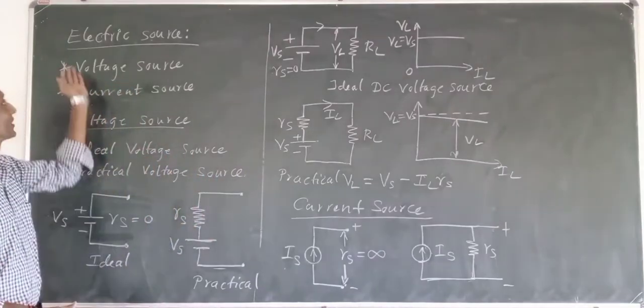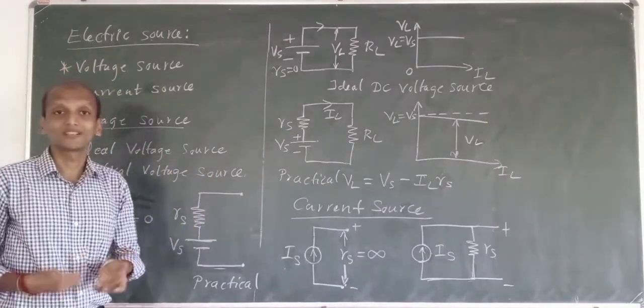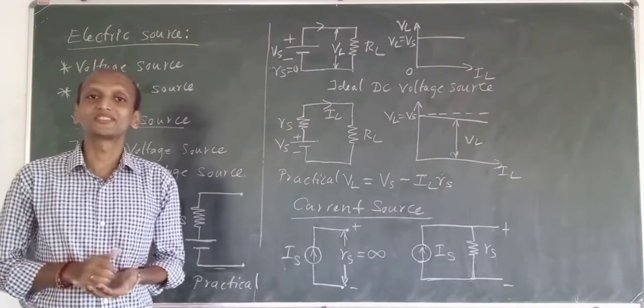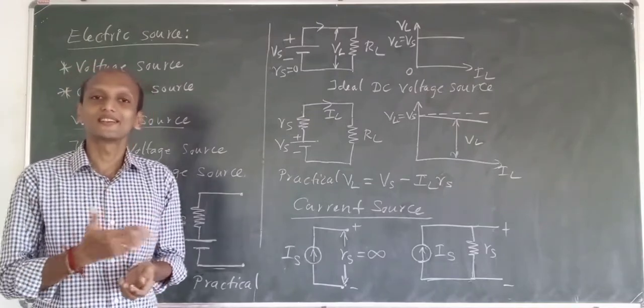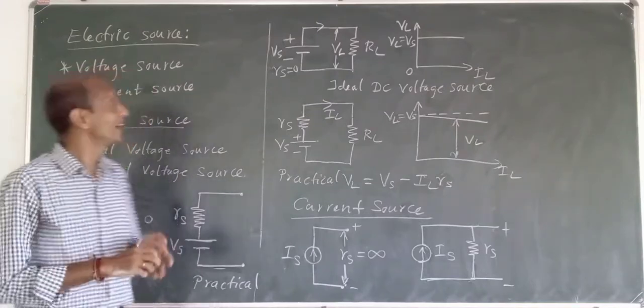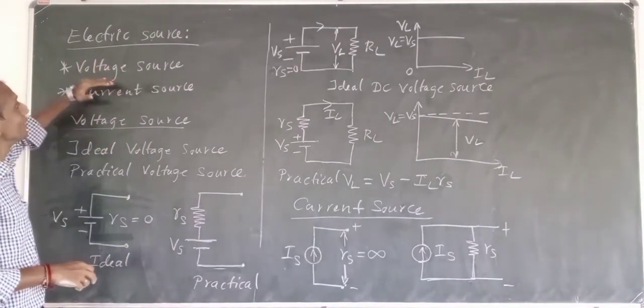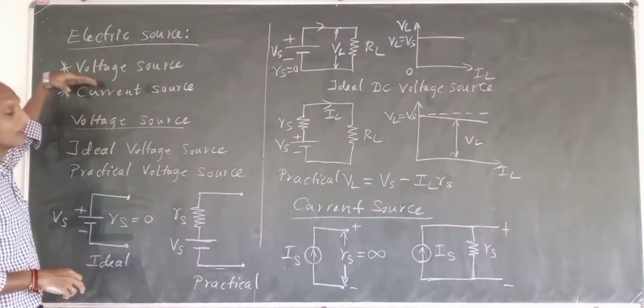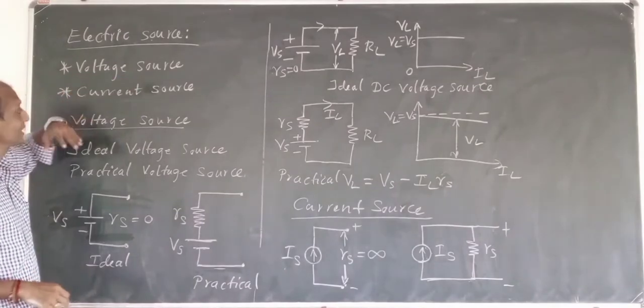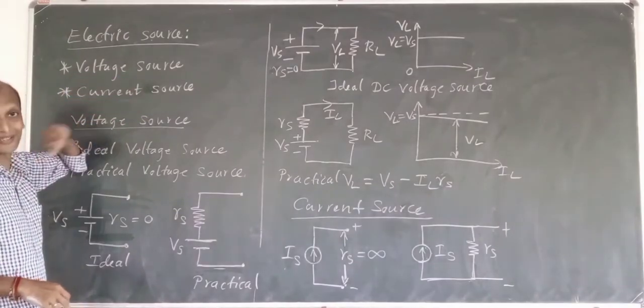Students, now we will see about electric source. What is electric source? Electric source is a device which supplies electric energy to the circuit and which is classified into two categories. So first one is called voltage source and next one is called current source.